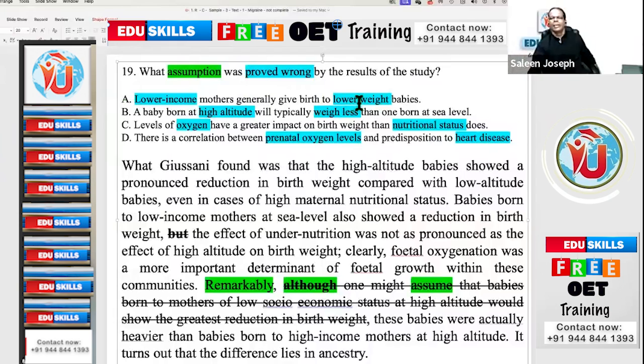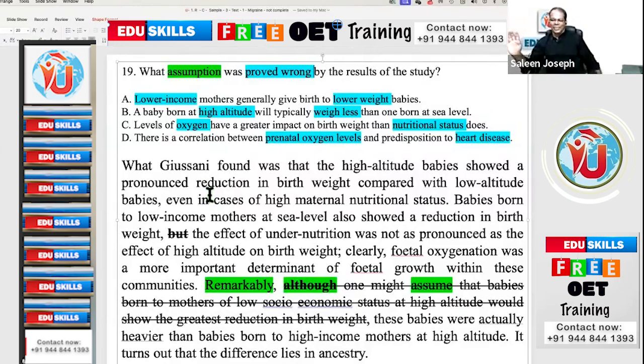Lower income mothers generally give birth to lower weight babies. Here they are saying, though you think mothers of low socioeconomic status at high altitude would show the greatest reduction in birth weight, no. They are saying you may think, but in fact these babies were actually heavier than babies of rich mothers. So, do poor mothers generally give birth to lower weight babies? No. Yes or no? I am confusing you. It doesn't mean that is not the answer. That is the assumption.